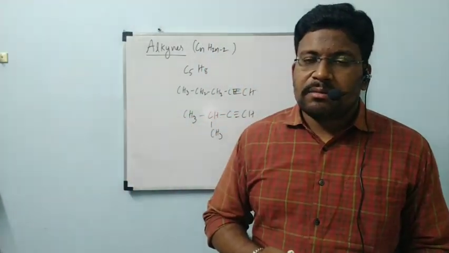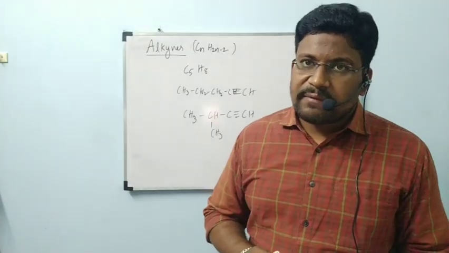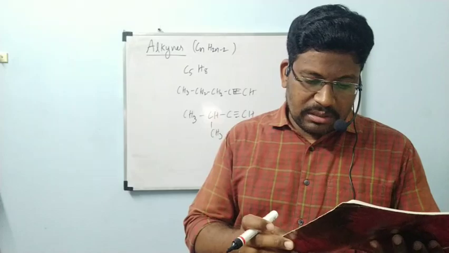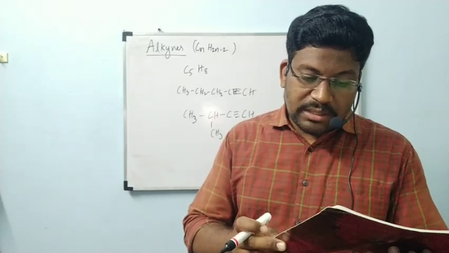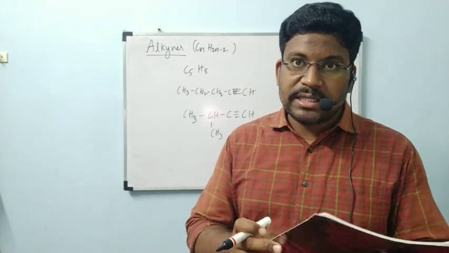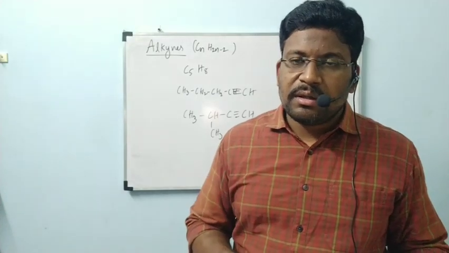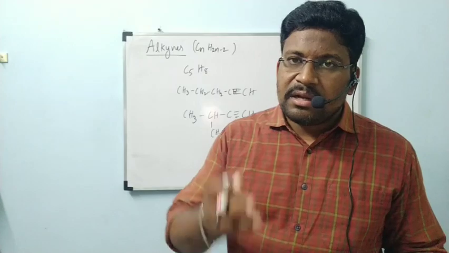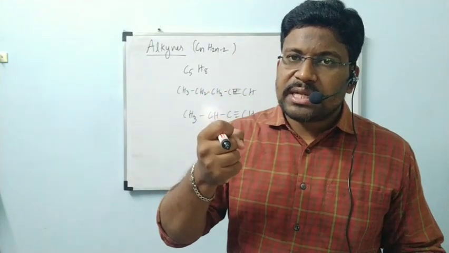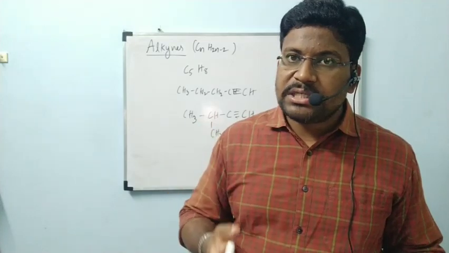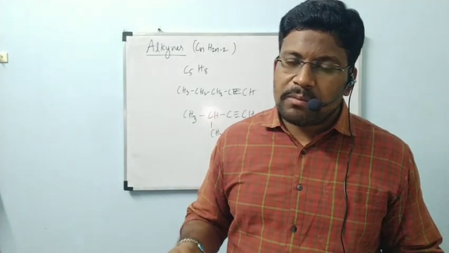It is more than that of the C double bond C bond energy. C double bond C requires 681 kilojoules per mole, because clearly it is visible that the triple bond is more strengthened when compared to the double bond. It requires more energy to be broken.